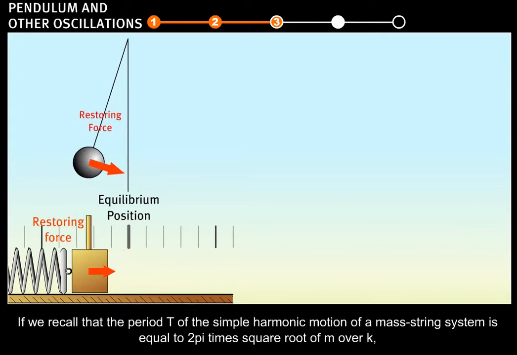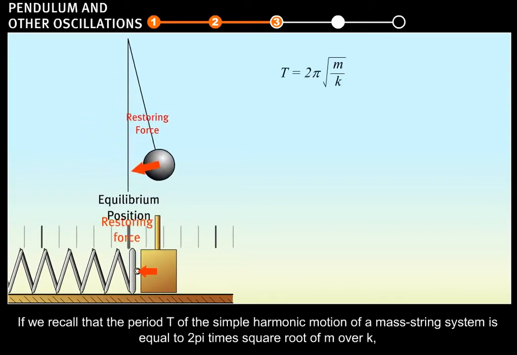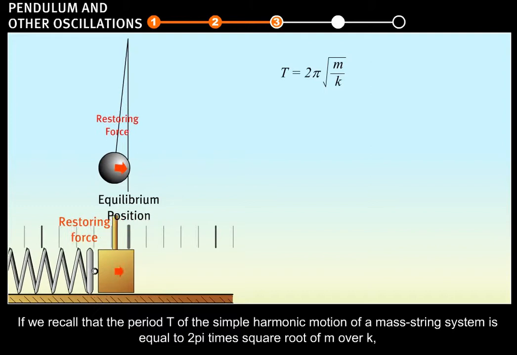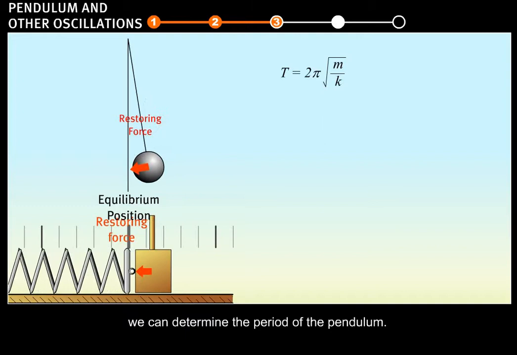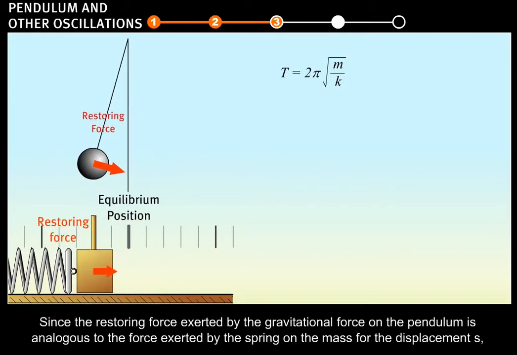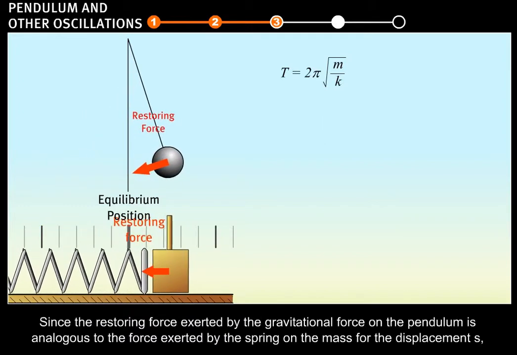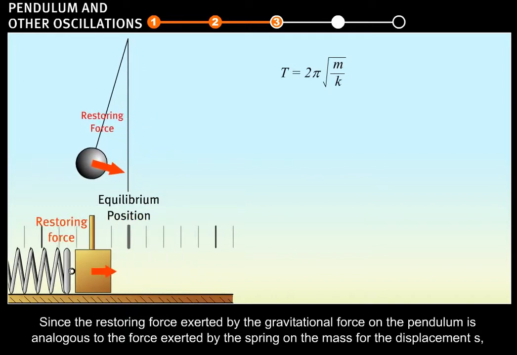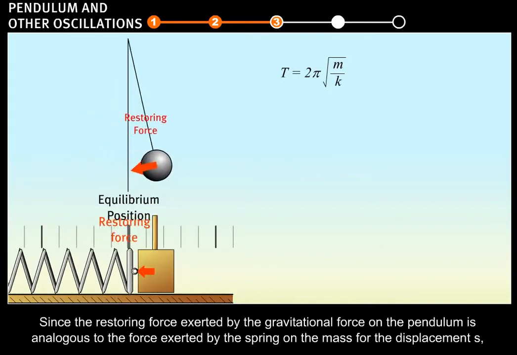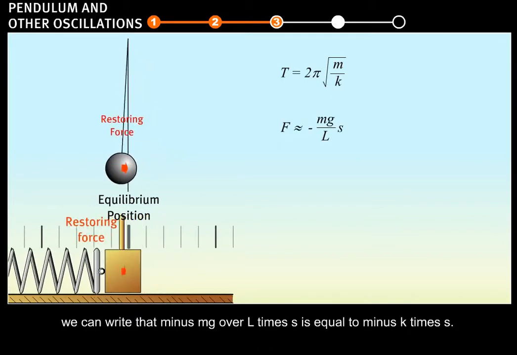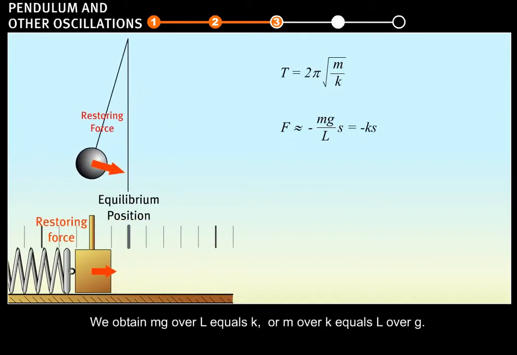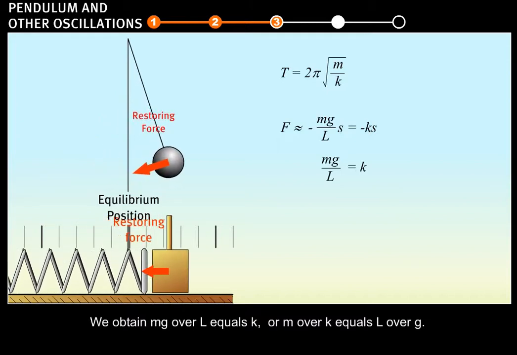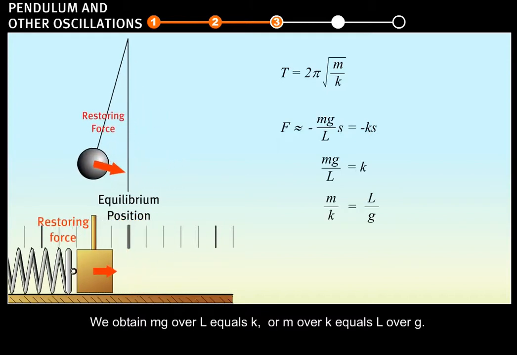If we recall that the period T of the simple harmonic motion of a mass spring system is equal to 2 pi times square root of m over k, we can determine the period of the pendulum. Since the restoring force exerted by the gravitational force on the pendulum is analogous to the force exerted by the spring on the mass for the displacement s, we can write that minus mg over L times s is equal to minus k times s. We obtain mg over L equals k, or m over k equals L over g.